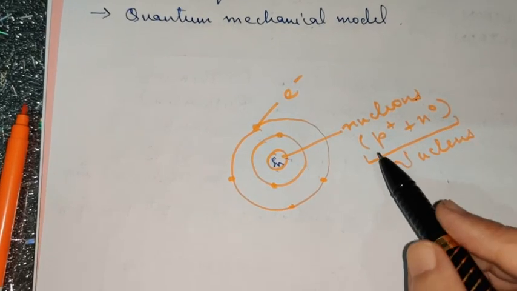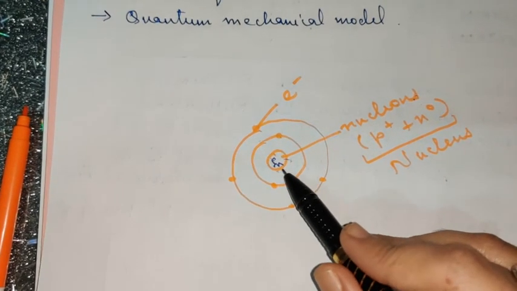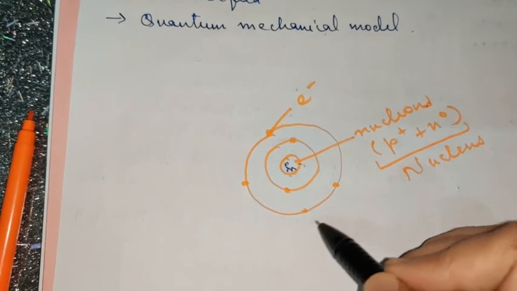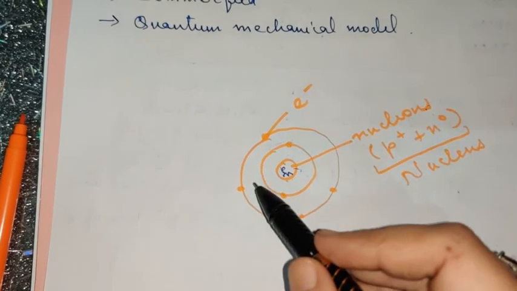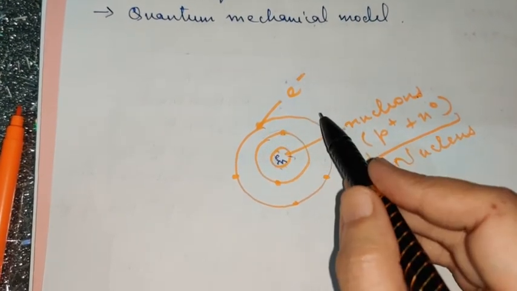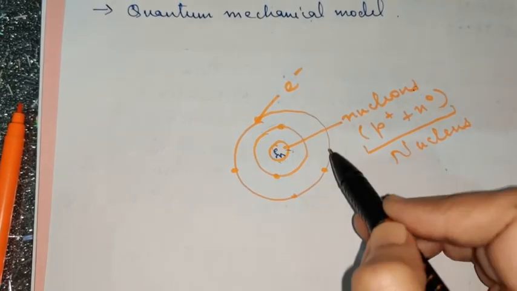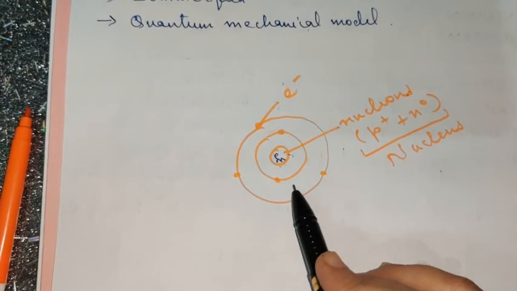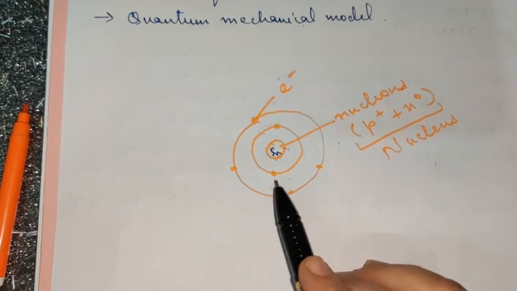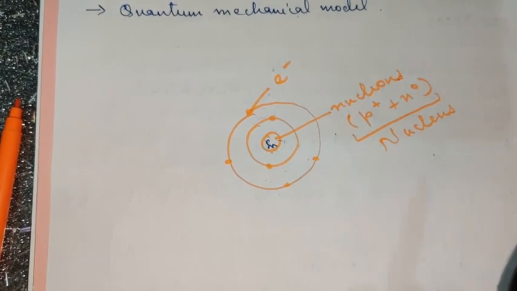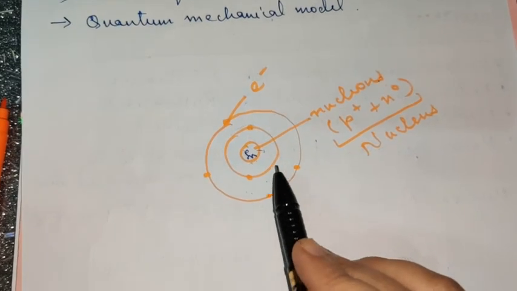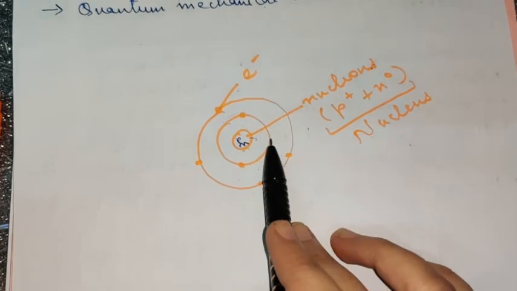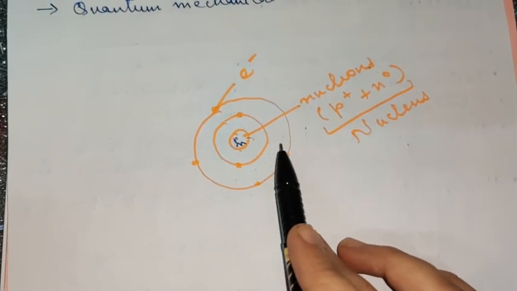The central body is known as nucleus, and outside this central body we have various shells, orbits or energy levels, or stationary states in which electrons keep on revolving. So this is the knowledge that we have of today's model of modern atomic structure, which is correct also. Up to a great extent this type of model is apt. We are following this model only, even according to modern atomic model.